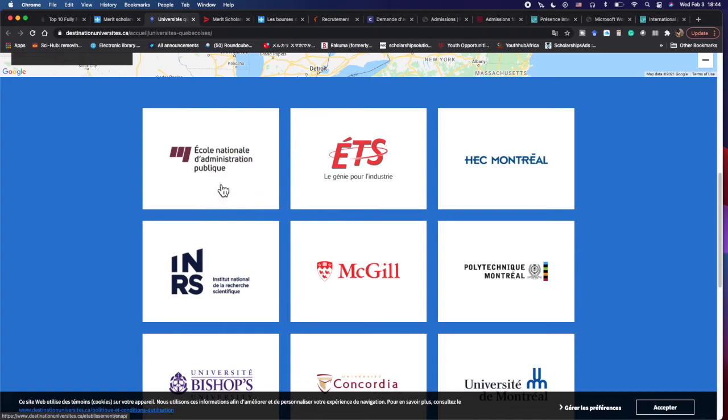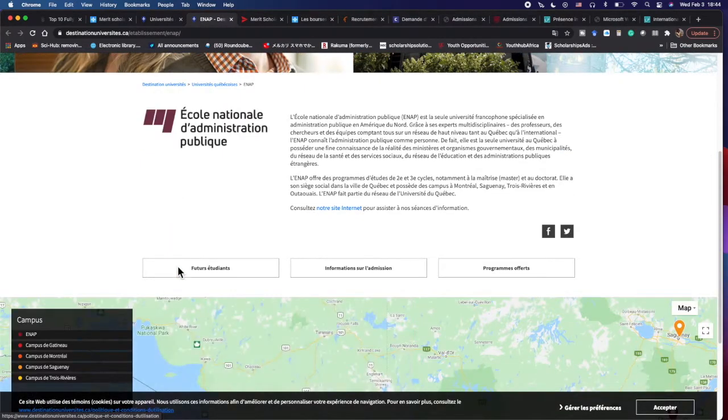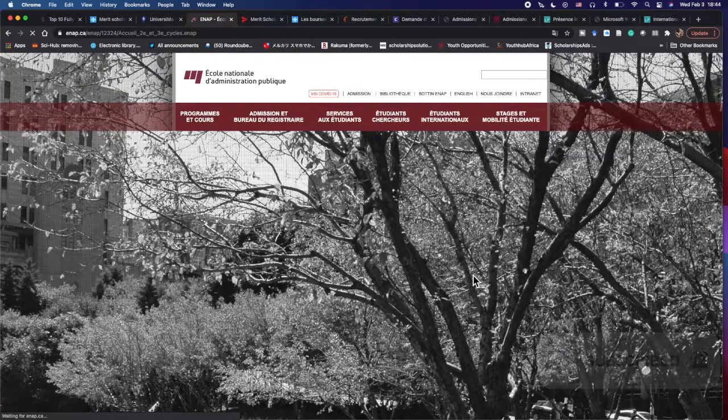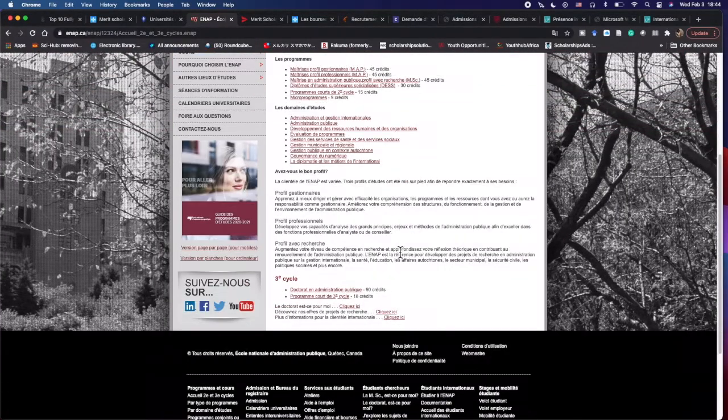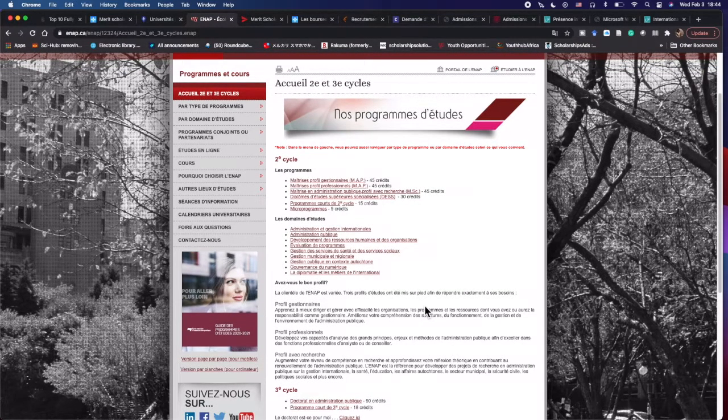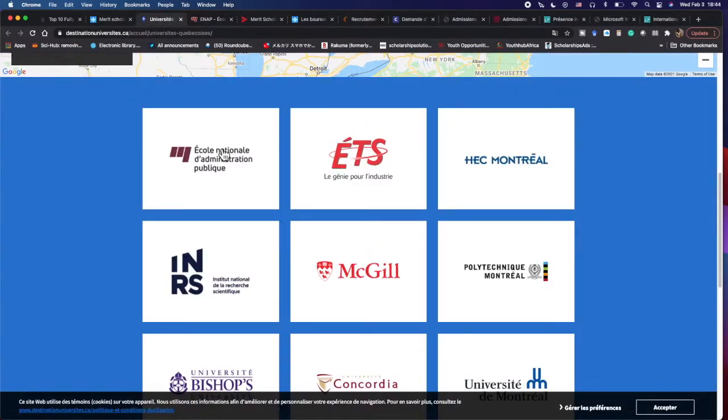For example, if I click this École d'administration publique, it's going to open up future students information. And if I click on the programs that are offered, everything comes up in French. So of course it's Canada. You will see programs in English and in French. Make your choice. Don't run away from the French, but make your choice. Because you see this one, École nationale d'administration publique, was all in French.